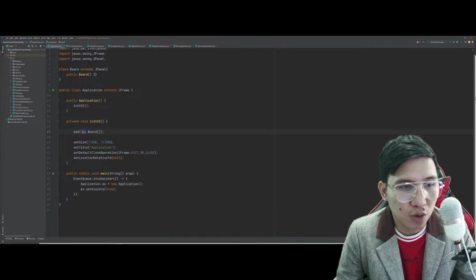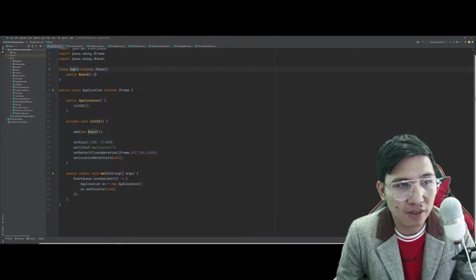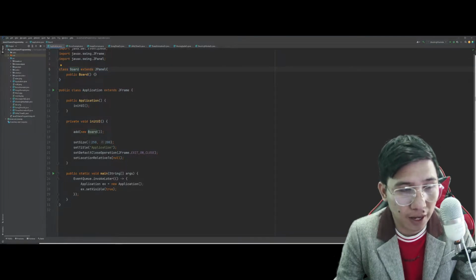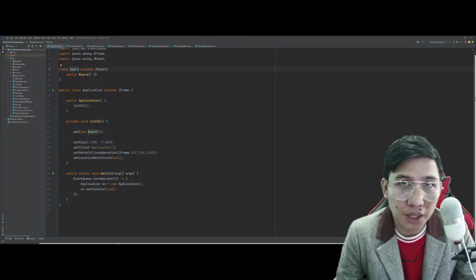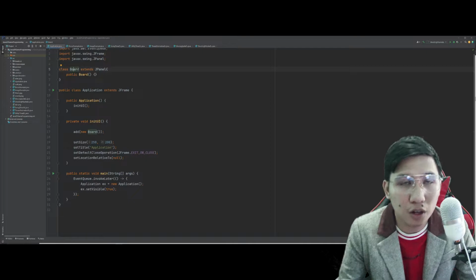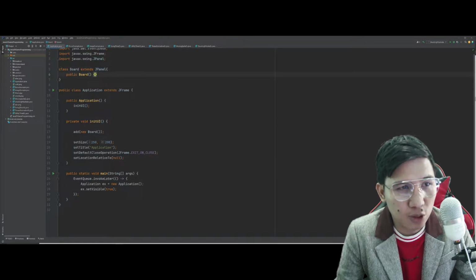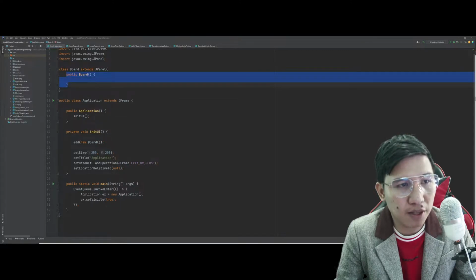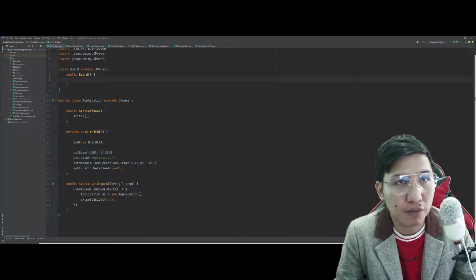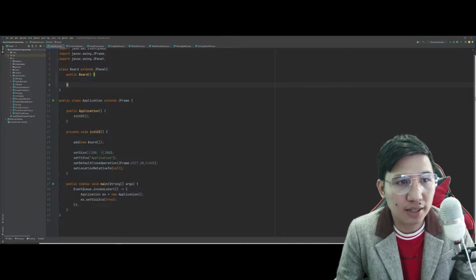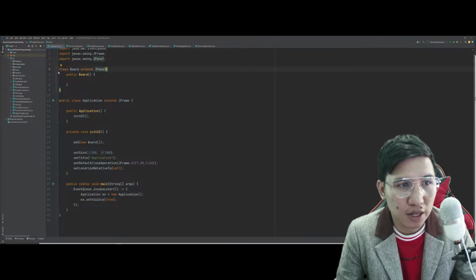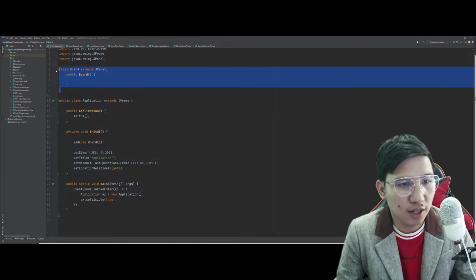Okay, yung new na to, this is how we instantiate a new object in which we created a separate class with a name board. Okay? So, itong sa board na to, we extend or we try to inherit all of the components under the JPanel itself. Nandito yan, sa JPanel. Okay? Now, this is actually where the magic will begin because all of your implementation, all of your mechanics will actually be placed here eventually inside the public board constructor. Hanggang sa kapag may mga action listeners na tayo dito lahat yan sa buong class na to mailalagay.